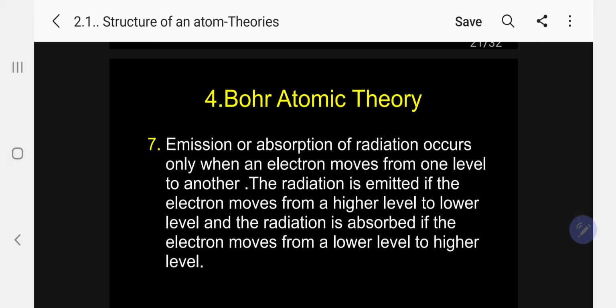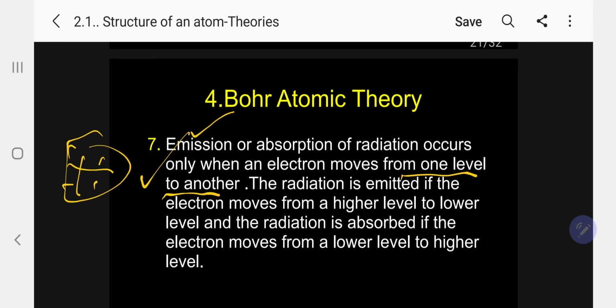Emission or absorption of radiation occurs only when an electron moves from one level to another level. Please follow. The radiation is emitted if the electron moves from a higher to a lower level, and the radiation is absorbed if the electron moves from a lower level to a higher level. So easily we can differentiate the emission spectrum and the absorption spectrum.